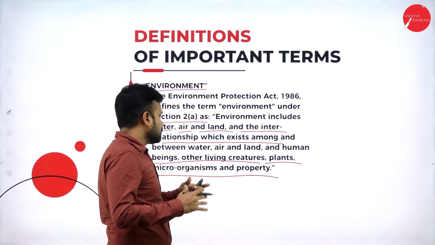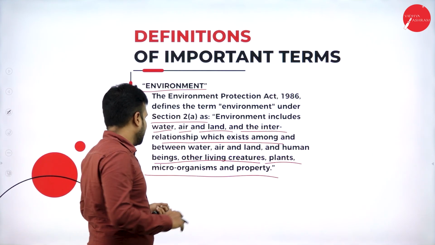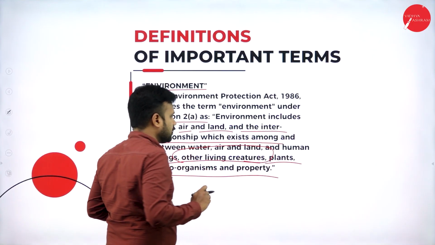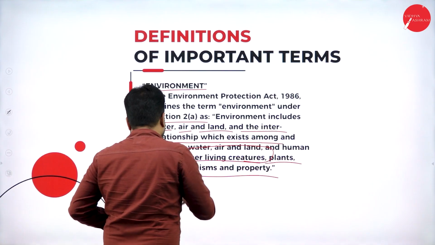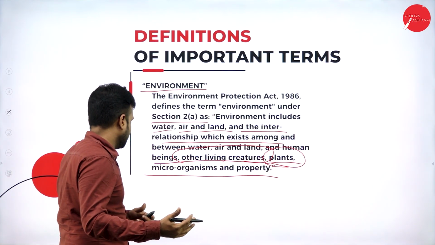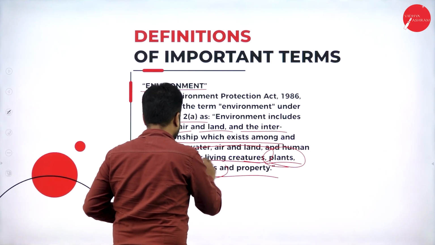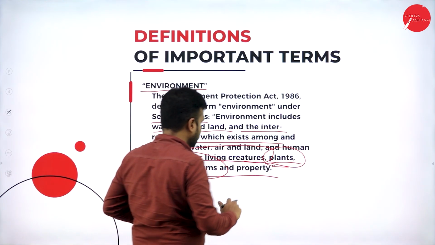In the same way, it safeguards human beings, and whatever living creatures are available in the environment, plants, trees, and other creatures, microorganisms, and also property.